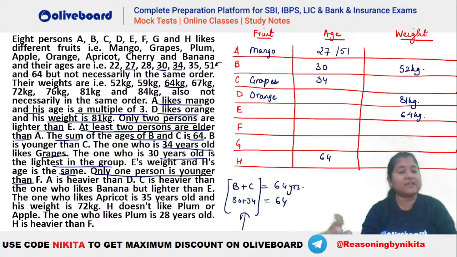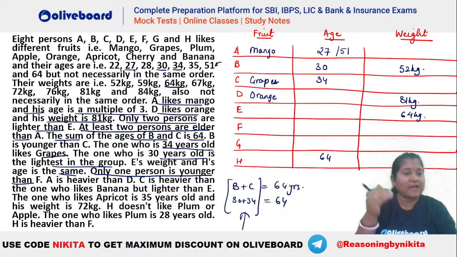But here it is given that there has to be at least two other persons elder than A. That means 51 is not a possibility, because only one person is older than 51, that is 64. At least two persons should be elder than A, right? So the two hints are contradictory in nature.